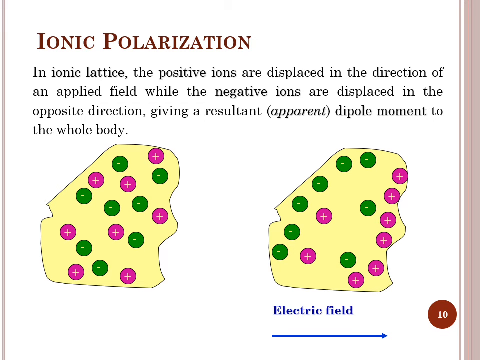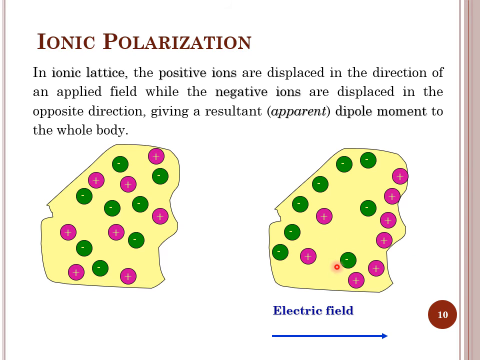The next type of polarization is ionic polarization. You can see that the dielectric here consists of positive and negative ions. In the absence of electric field, all the ions are randomly oriented.